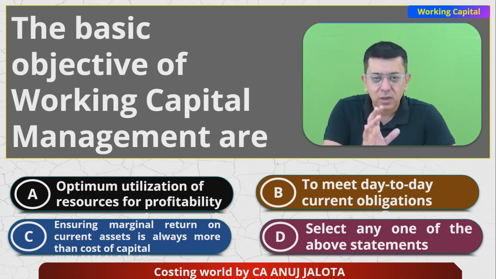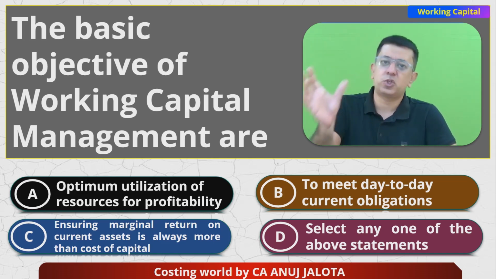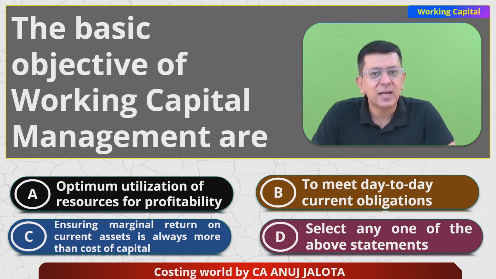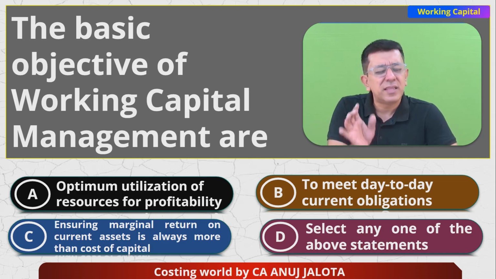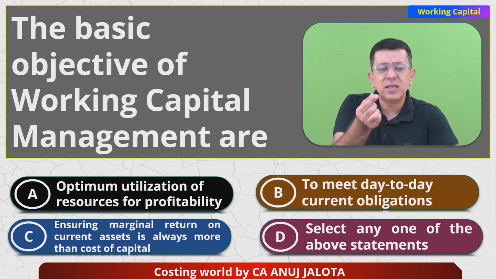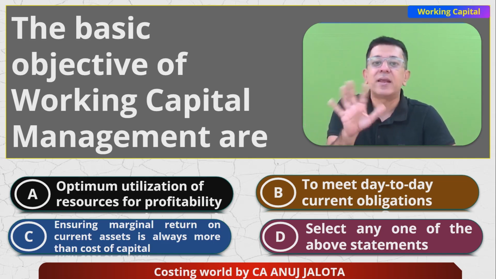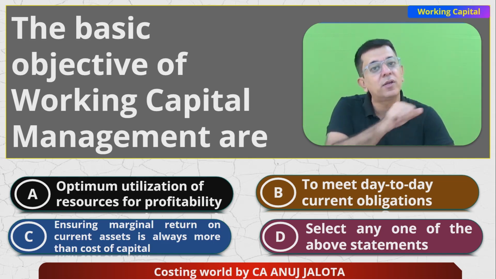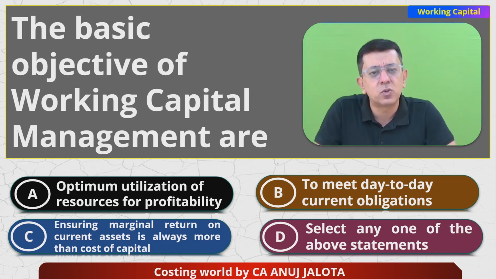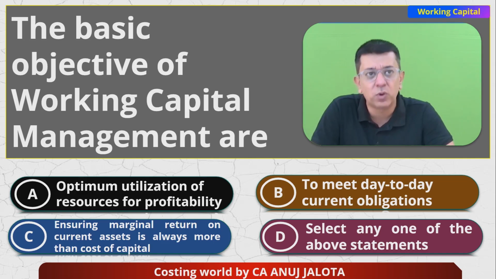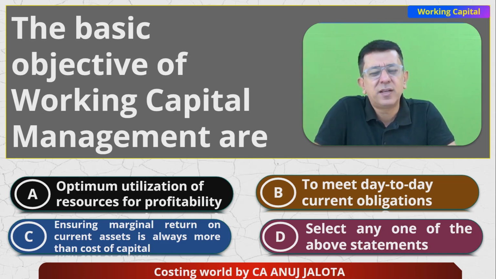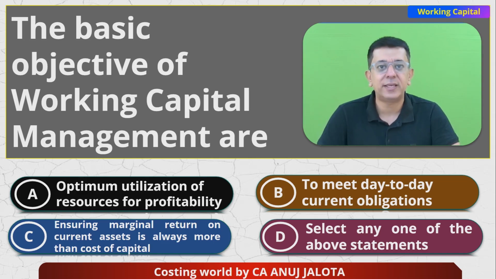If you have attended our normal lectures for working capital, then you will recall that current assets do not give you any return. They might give you a very small return as such. So this is met only very rarely. Mostly current assets do not give you any return, so this cannot be your objective. Because the question was about the basic objective, the answer should be B. That should be the correct answer.